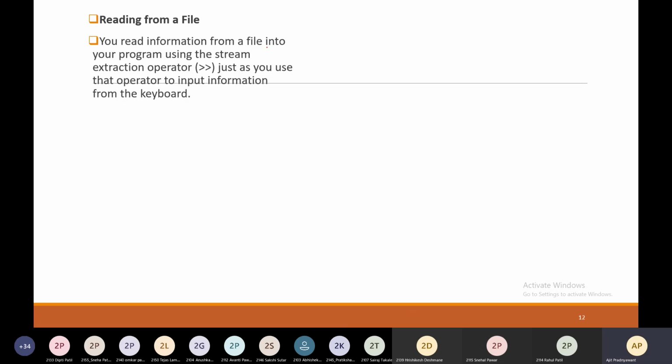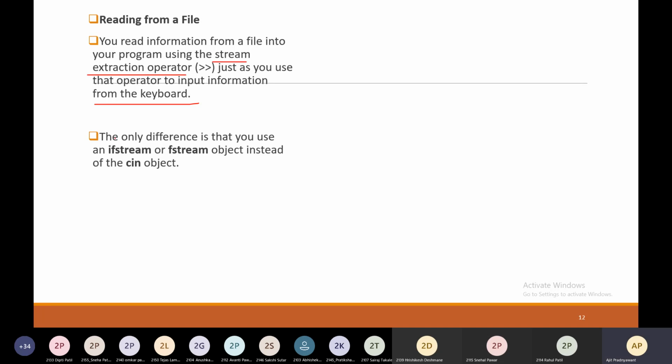You read information from a file into your program using the stream extractor operator. This is called a stream extractor operator, just as you use that operator to input information from the keyboard. When you use ifstream and fstream objects, this operator is called the stream extractor operator.